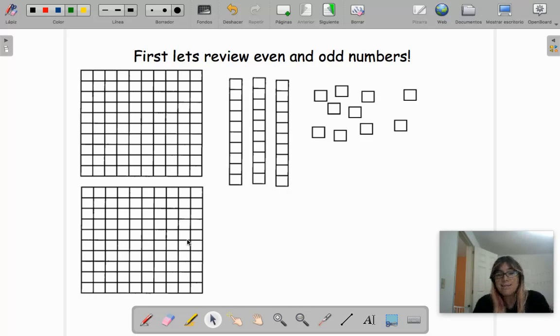Actually, with even and odd numbers, we are always going to try to make pairs: two, two, two, two. And they go by friends, okay? That's why we call them pairs. If there's one alone with no friend, that's an odd number. And we're going to practice right now to remember that.